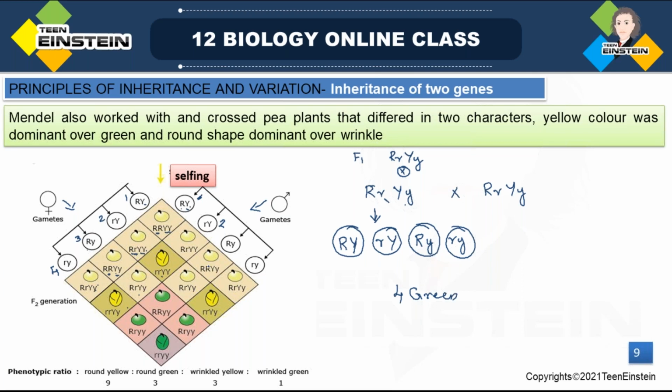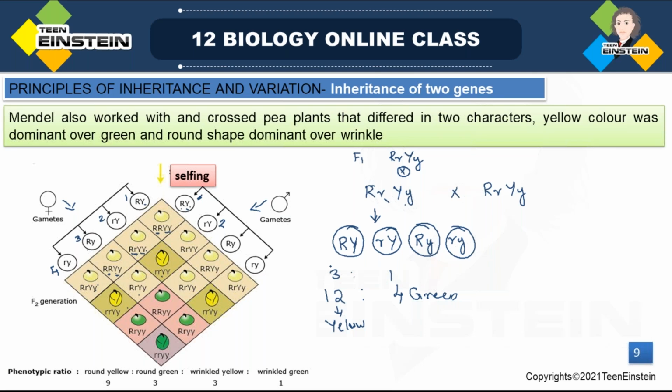Green. And the remaining 12 showed yellow. Count here: 1, 2, 3, 4, 5, 6, 7, 8, 9, 10, 11, 12. All these 12 showed yellow color. And 4, here you can see 1, 2, 3, 4, showed green color seed. So the yellow and green color segregated in 3:1. 12:4, that means 3:1.